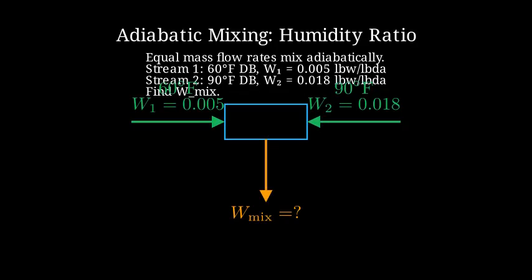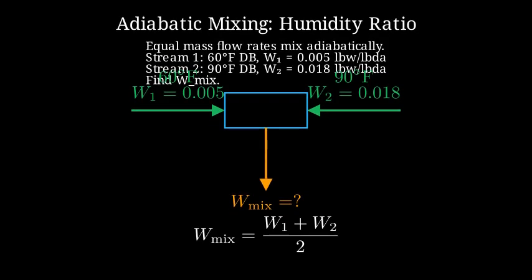For equal mass flow rates, the mixed humidity ratio is the average of W1 and W2. So we use W mix equals (W1 plus W2) divided by 2. Now substitute the values. W1 is 0.005 and W2 is 0.018.